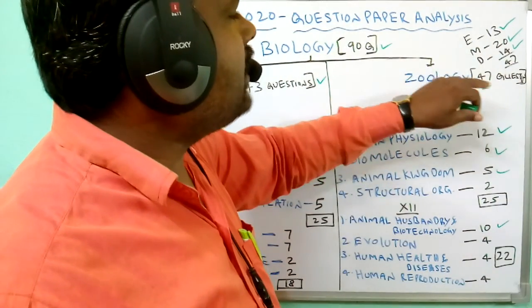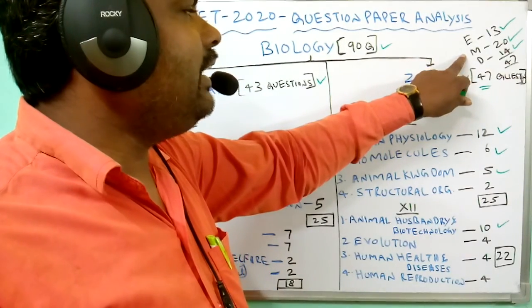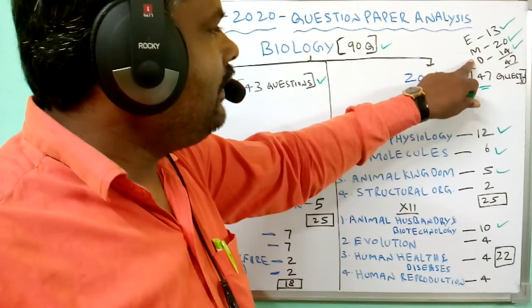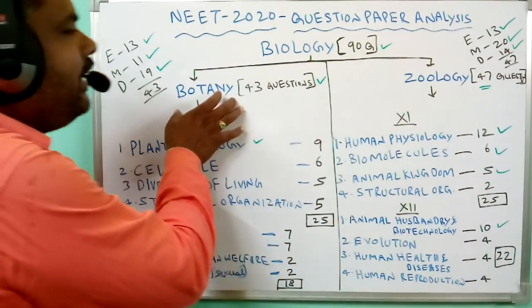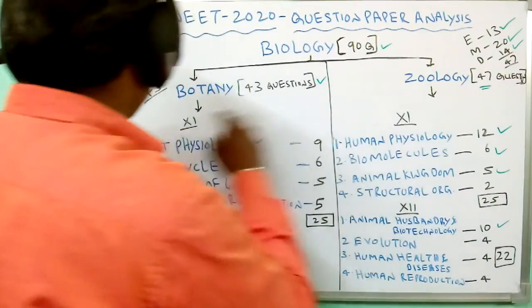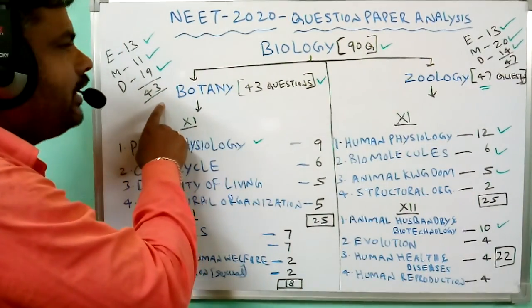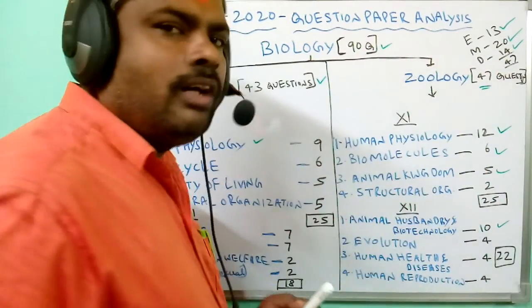Among all these 47, 30 questions are very easy, medium difficulty is 20 questions, and more difficult questions are 14. When we compare botany and zoology, more difficult questions are given in botany, and fewer difficult questions are given in zoology.